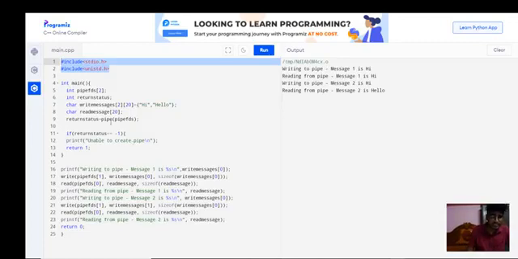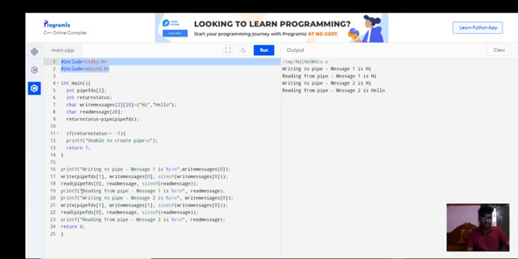Return status is the status of the pipe file descriptor. If the return status is -1, unable to create pipe, which means the file was not created successfully. Next, writing to the pipe: write of FDS 0, write message of 0, which is "hi", and read of FDS 0 with the read message size. Similarly for message 1.